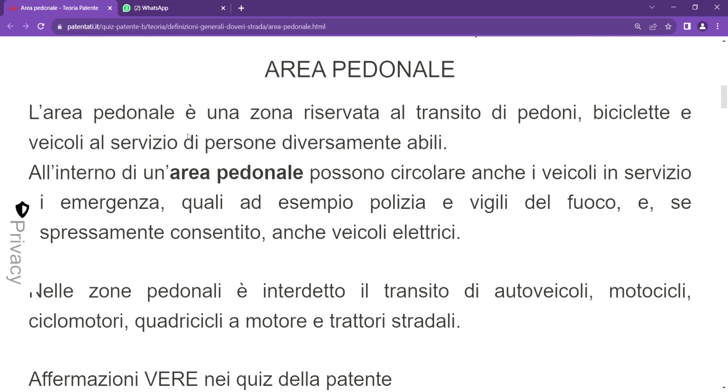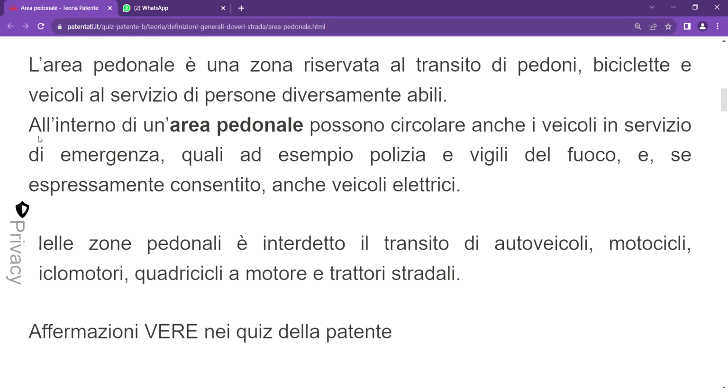Number one thing is what? Leg movement is permitted to access area pedonale. Number two is bicycle. And number three is vehicle for the service of disabled personnel. Take note of that. So let's move further because of time.